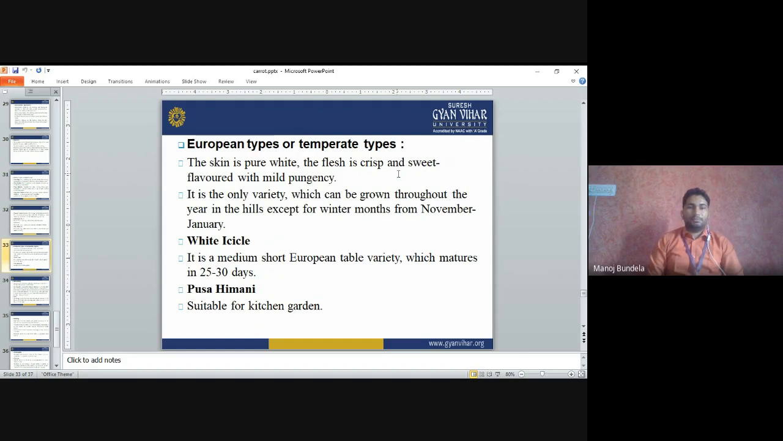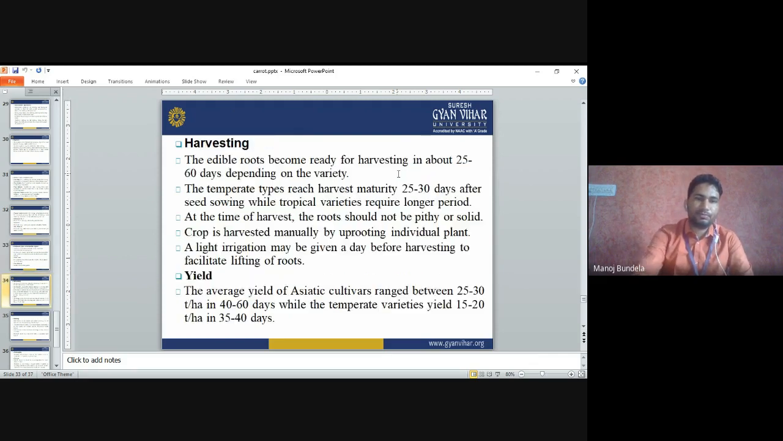White Icicle is a medium-short European table variety which matures in 25 to 30 days. Pusa Himani is suitable for kitchen gardening. In home gardening, we can use Pusa Chetki. In home gardening, we can use Pusa Himani.